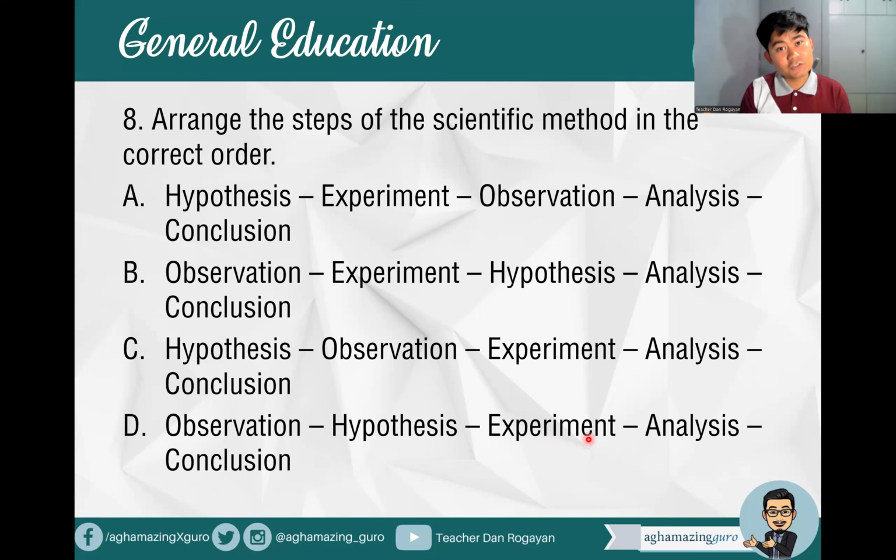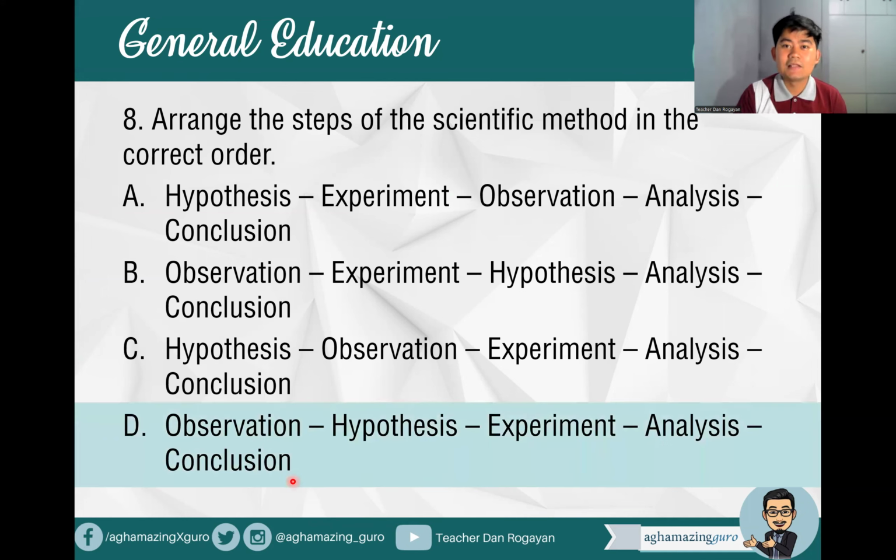And in experimentation, you gather data that you need to analyze before you conclude. And so the answer is letter D: observation, hypothesis, experiment, analysis, and conclusion. Hindi lang nailagay dito yung problem identification or question, pwedeng nakapaloob na yan sa observation because you cannot formulate a research question without observation.